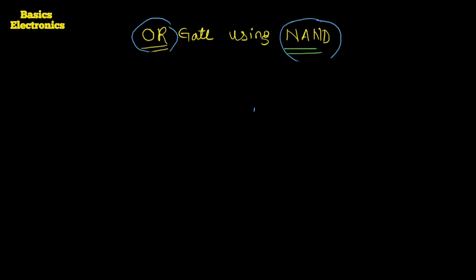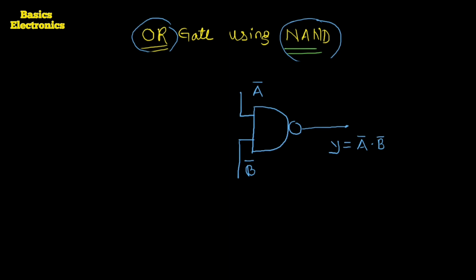The NAND gate has two inputs. These two inputs are the inverted inputs. First input is A complement, and the second input, downside, is B complement.